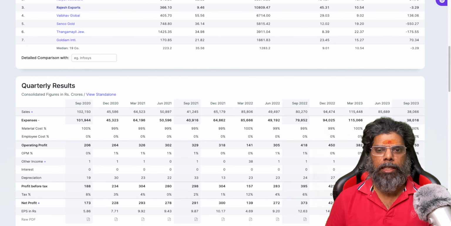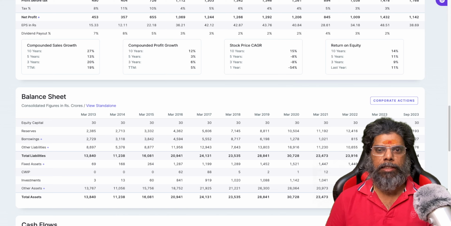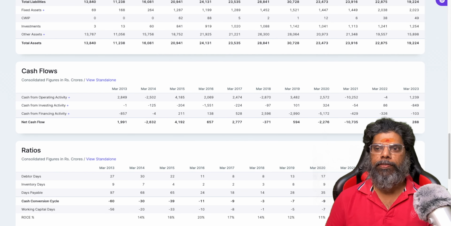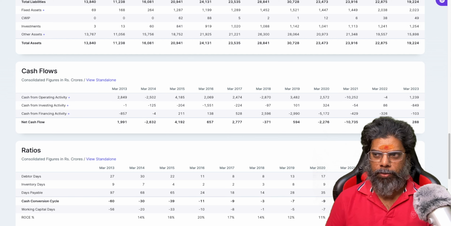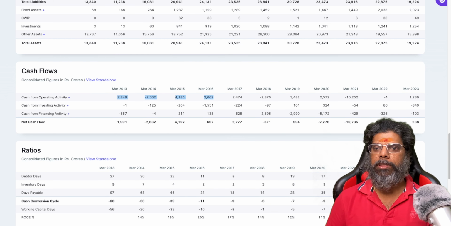But if you go back and see, sales and expenses are very bad. If you see the cash flow, just look at the cash, minus 10,000 in 21. What is happening? Why suddenly minus 10,000? In the past many years, if you see from 2013, it was only like 2,500. Again, whatever you received is gone here. You received 4, 2, so this is 6, 8, again 2 gone, 8 plus 3 is 11, 11 plus 2 is 14, and 10 gone in that. What is this? I don't understand this entire thing.